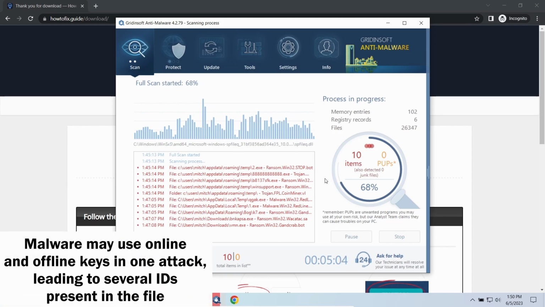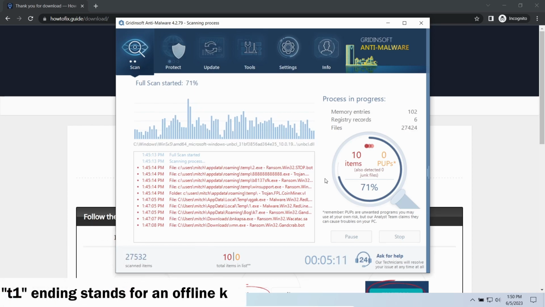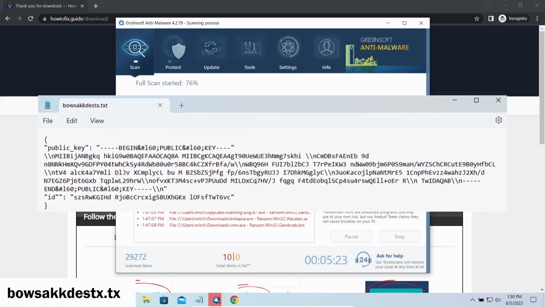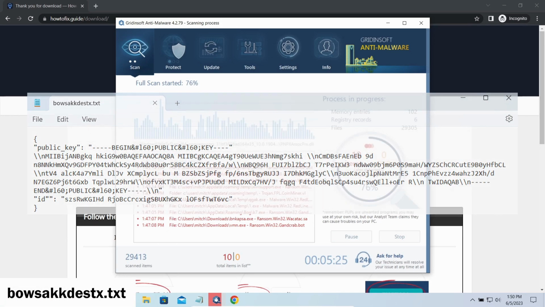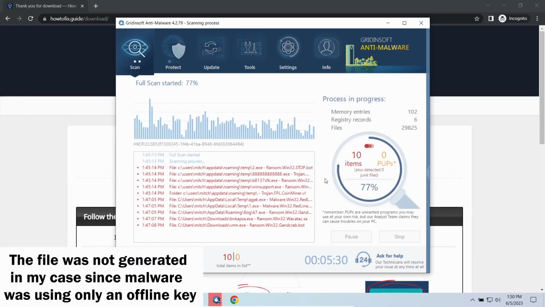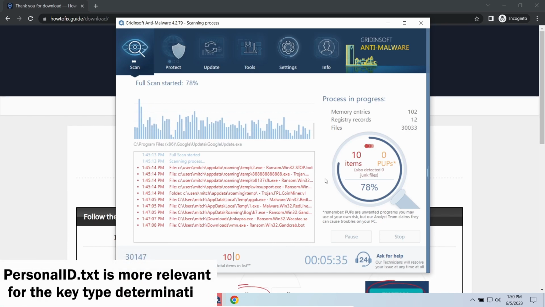The personal ID.txt file contains a single string that is used to identify the victim among others. If the string ends with T1, then malware has used an offline key to encrypt your system. Any other ending on the string means it used an online key. The other sign of online key usage is the presence of this strangely named txt file in the same folder. This file keeps a public key used during the creation of an online key, though it may sometimes be created but not used because of network errors. To be sure about the type of the used key, it is better to look at the personal ID.txt file.